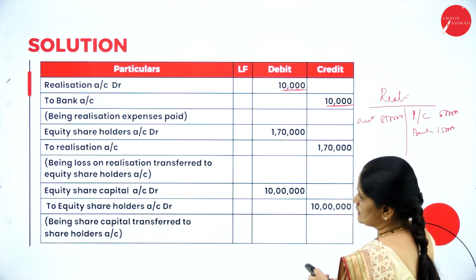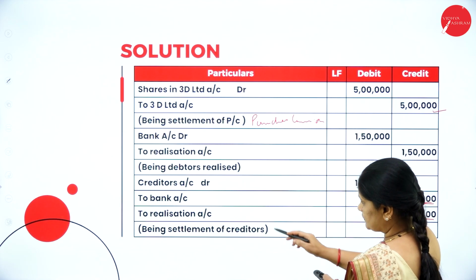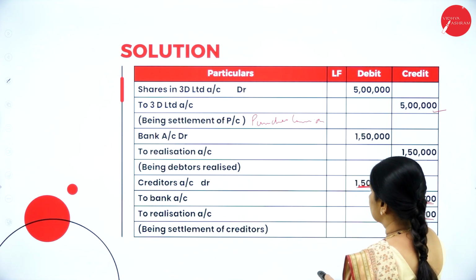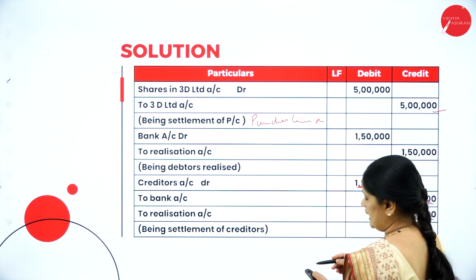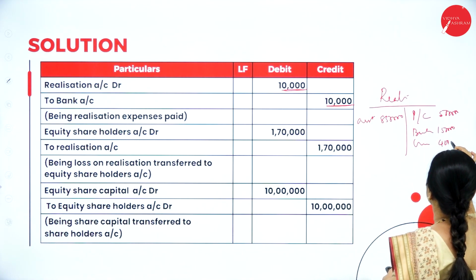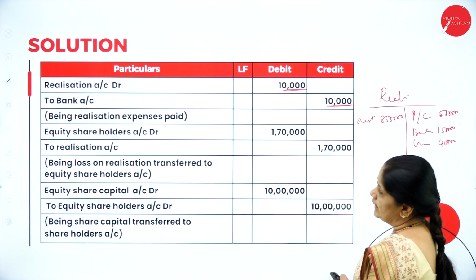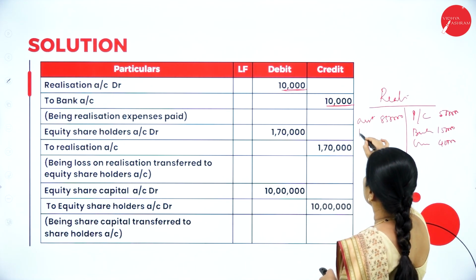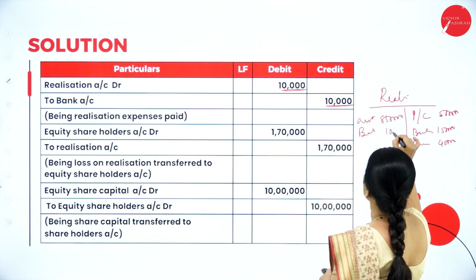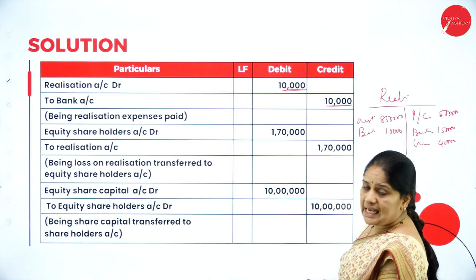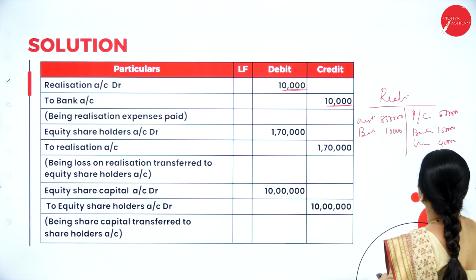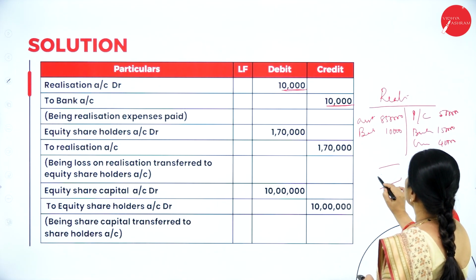Then next we have the creditors account, so in the realization account I write creditors 40,000. Then next I have the realization expenses paid 10,000, that is debited to realization account.